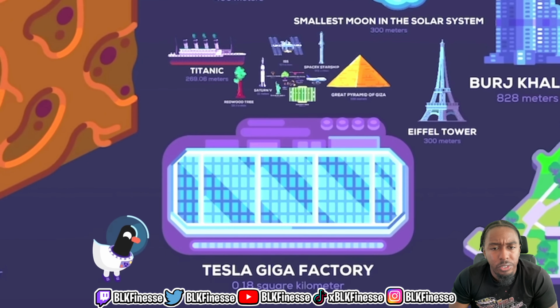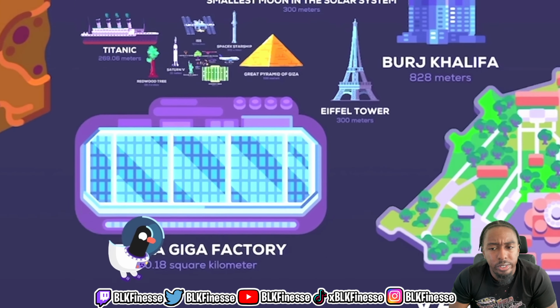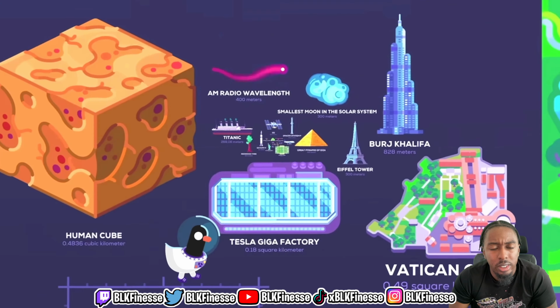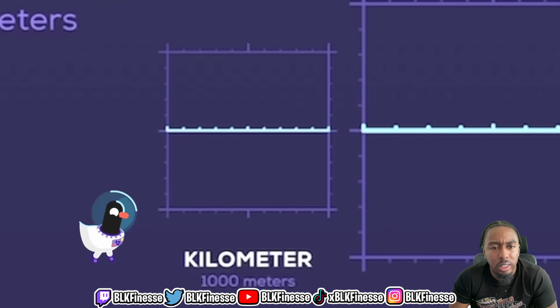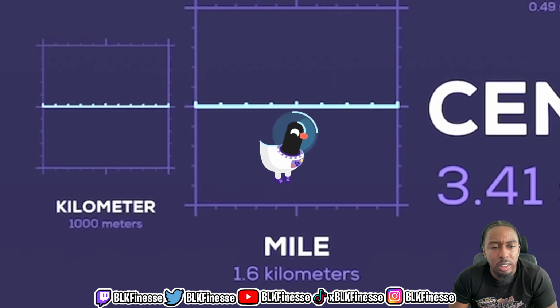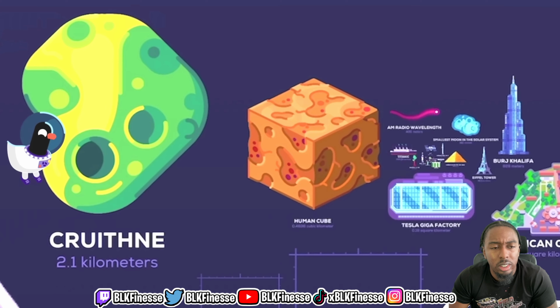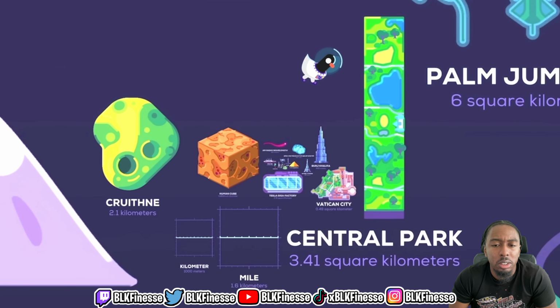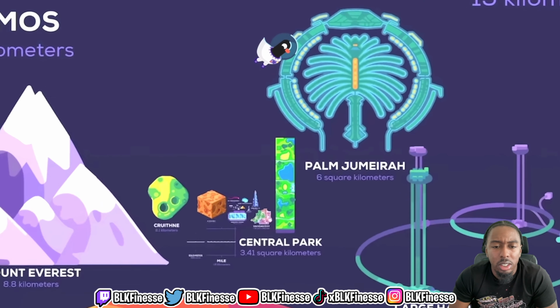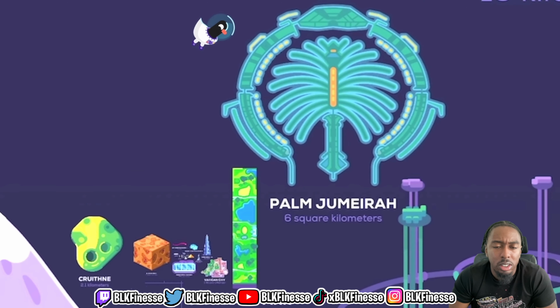Tesla Gigafactory, 0.18 square kilometer. Vatican City, 0.49 square kilometer. Kilometer, 1,000 meters. Mile, 1.6 kilometers. Kruthne, 2.1 kilometers, an asteroid that circles Earth in a weird bean-shaped pattern. Central Park, 3.14 square kilometers. Palm Jumeirah, 6 square kilometers, a man-made island shaped like a palm tree in Dubai.